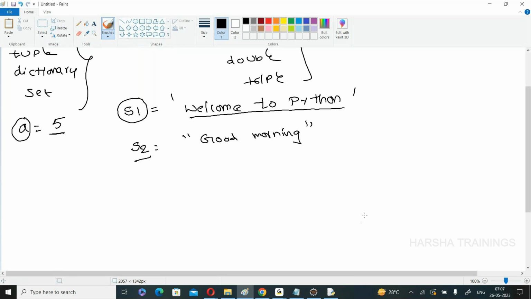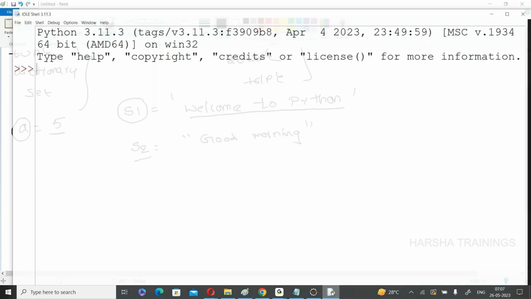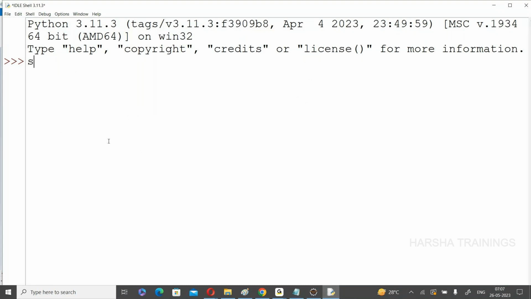Now follow carefully. S1 is equal to... compulsorily the left side has a variable, otherwise where would the value be stored? So, welcome to Python, quotation close. See this one. Now the string is created successfully.